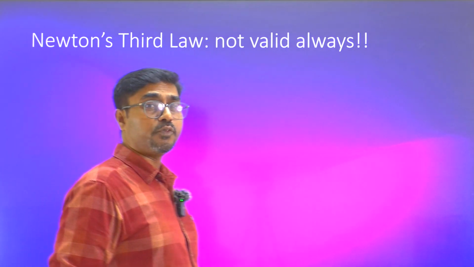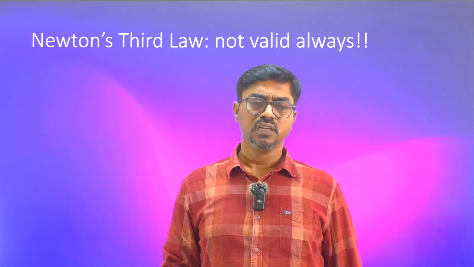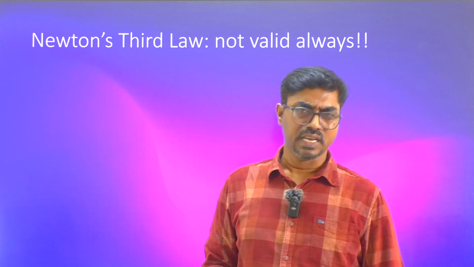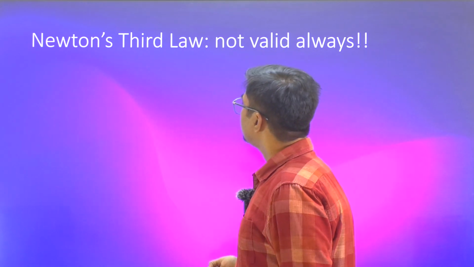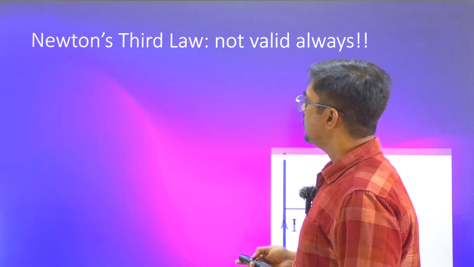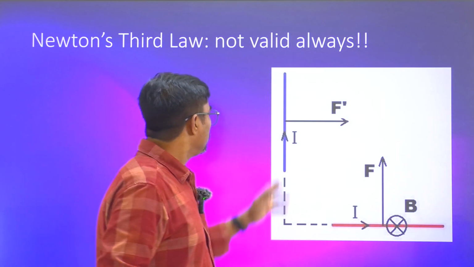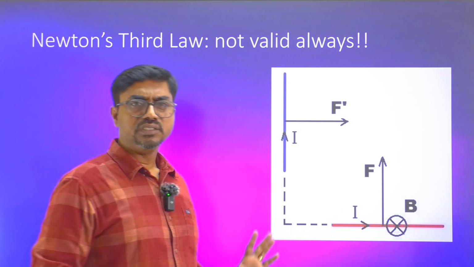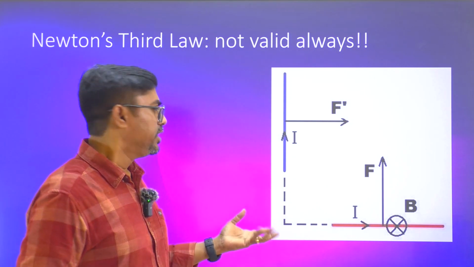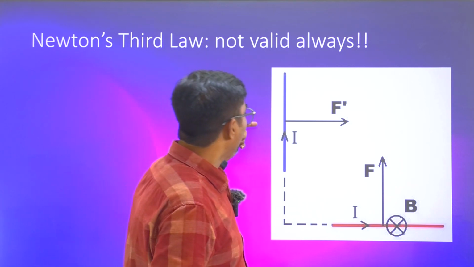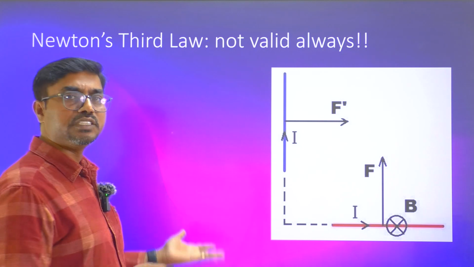Newton's third law. Of course, every law that is discussed in science is based on experimental observation, and laws are not universal. They have limitations. Sometimes they are valid, sometimes they might not be valid. Even Newton's third law has some validity issues. When you consider magnetic forces, for example, two wires carrying currents. If you calculate the magnetic forces, which we call Ampere forces, I dl bar cross B bar, the forces on these wires are not opposite to each other. They are acting in different directions.